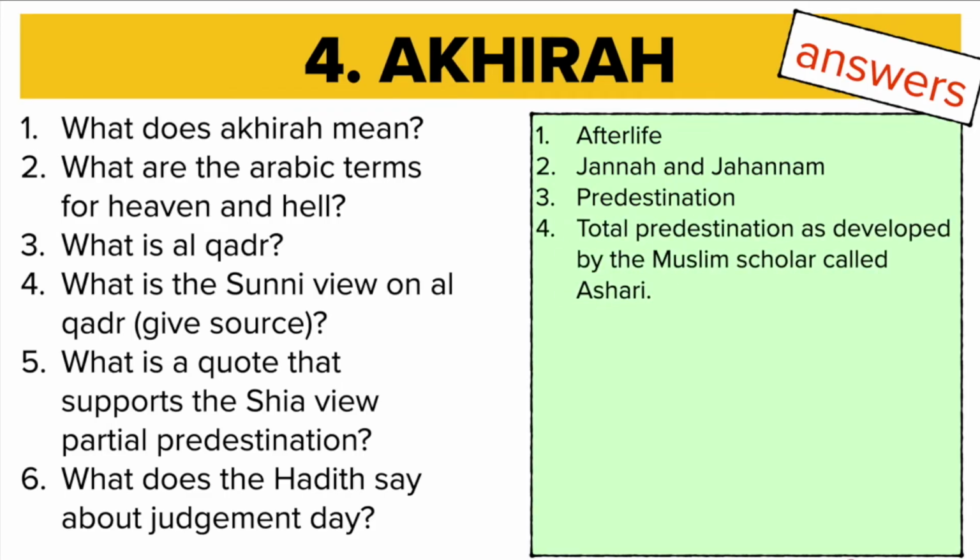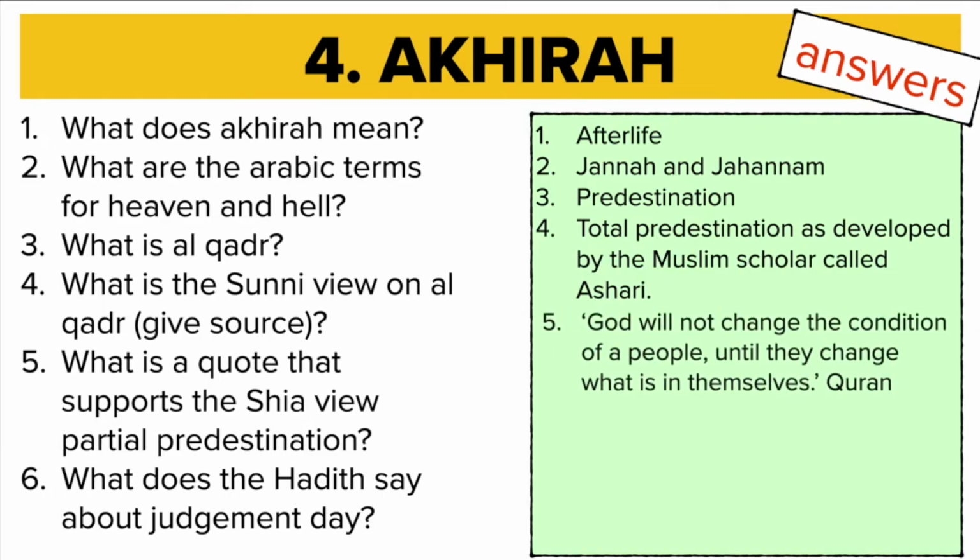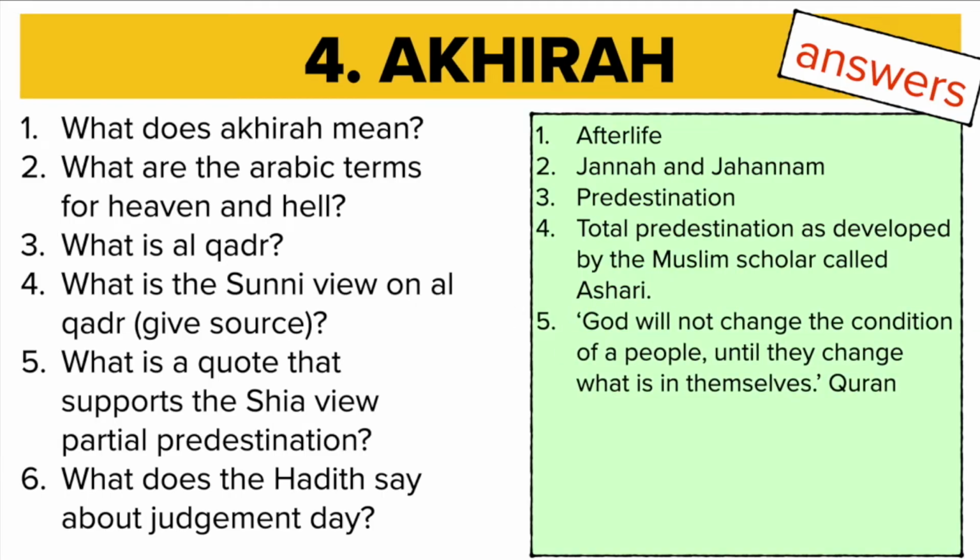Question 4. Sunnis believe in total predestination, or at least most Sunnis believe in total predestination, as developed by the scholar called Ash'ari that we looked at. Question 5. Well, Shia, or most Shia, believe in partial predestination. So that's the idea that you have some free will, although God has got a general plan for everything that happens in the universe.